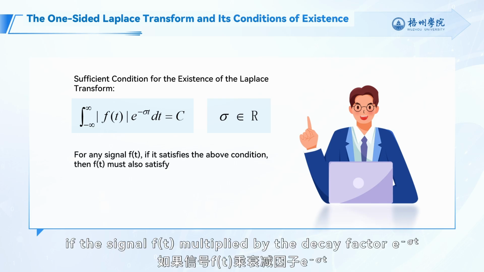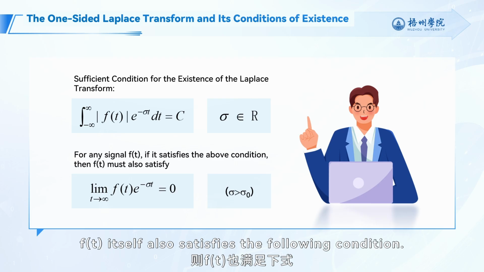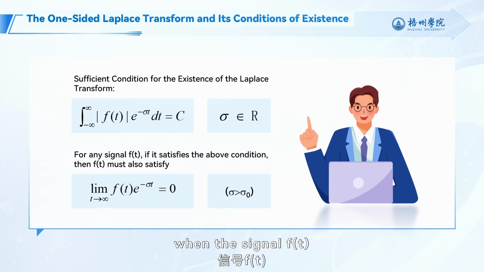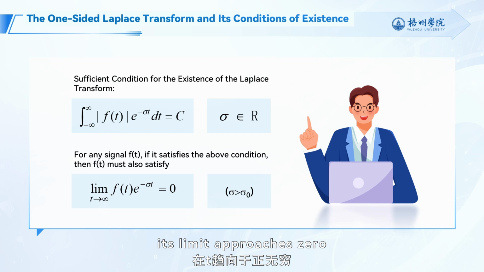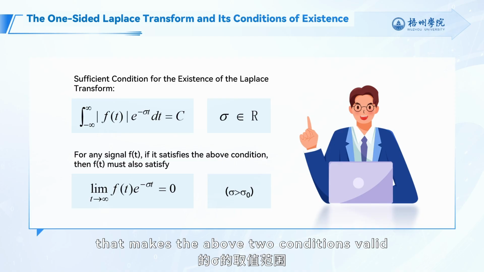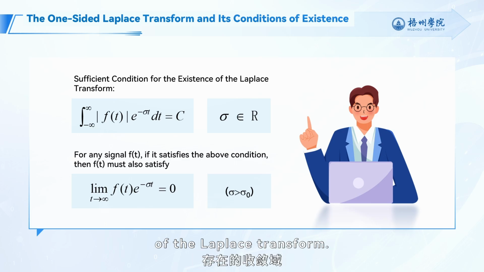If the signal f(t) multiplied by the decay factor e to the minus sigma t satisfies the condition of absolute integrability, f(t) itself also satisfies the following condition. In other words, when the signal f(t) is multiplied by the decay factor e to the minus sigma t, its limit approaches 0 as t tends to infinity. The range of sigma values that makes the above two conditions valid defines the region of convergence, ROC, of the Laplace transform.